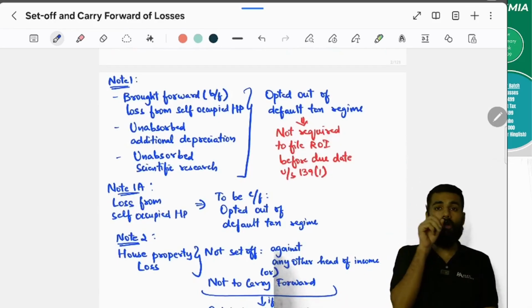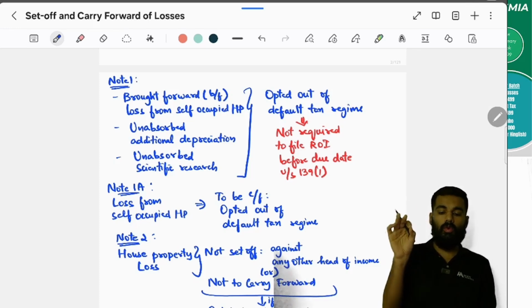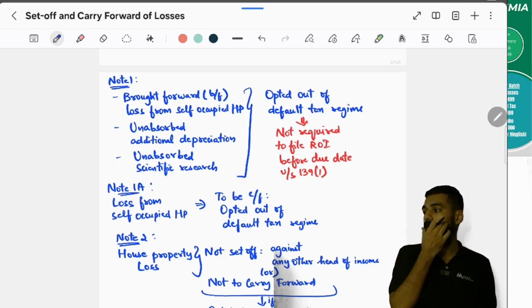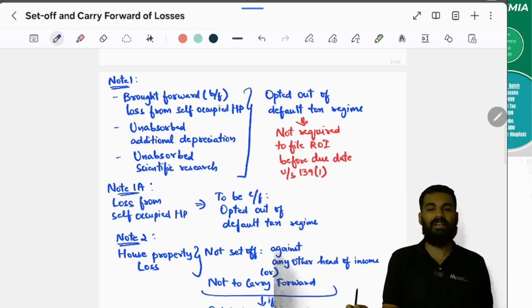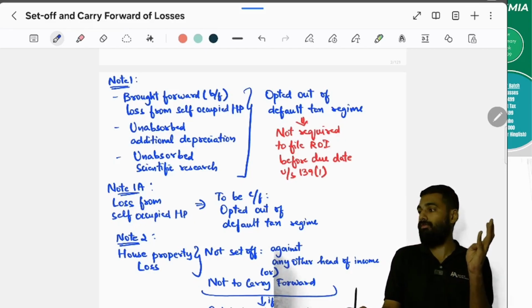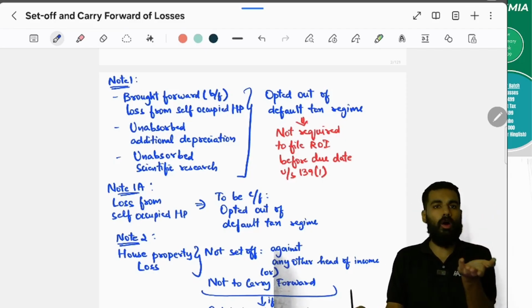For you to carry forward some losses, you have to opt out of the default tax regime. One, unabsorbed scientific research. We have seen in the PGBP, we have to opt out.